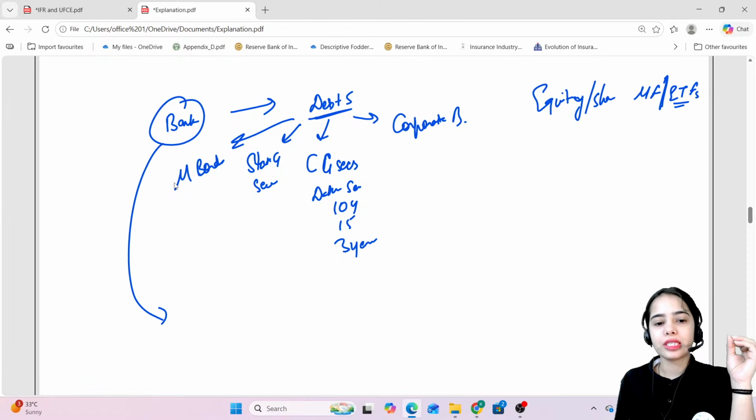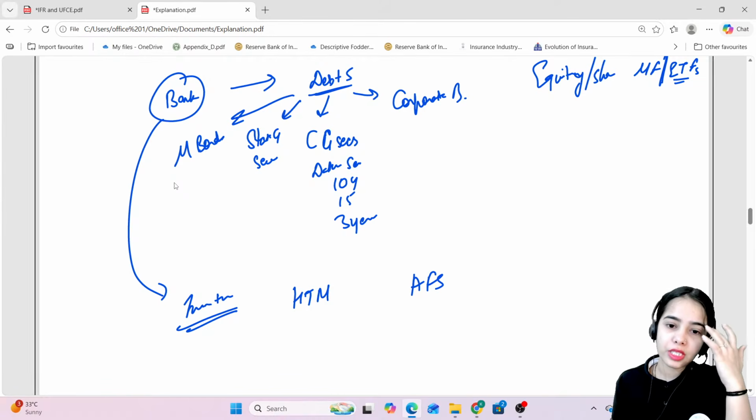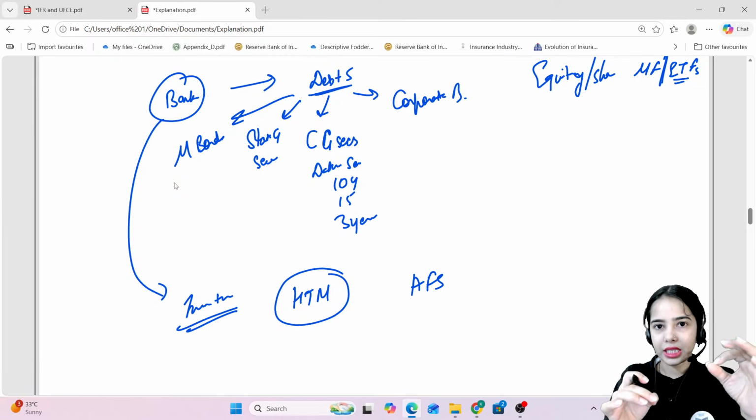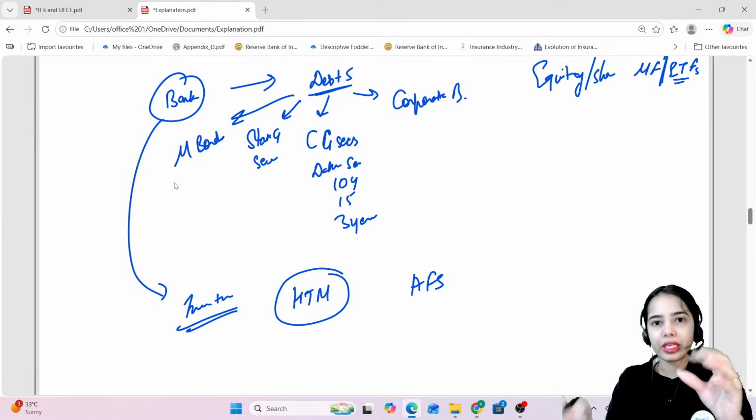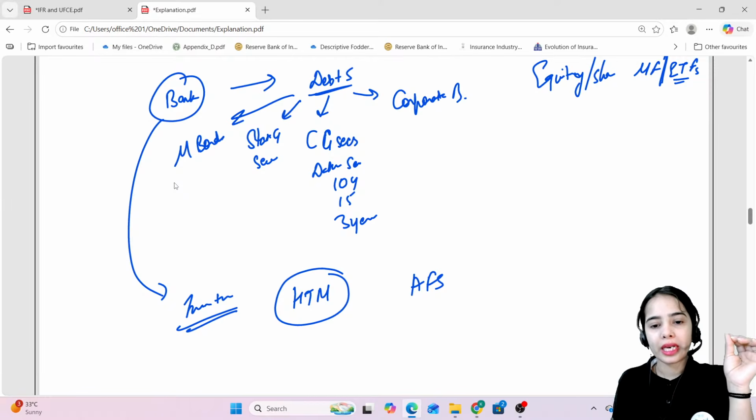Now some of this investment the bank has done. Now the bank can do the investment under held till maturity or under available for sale. First, let's understand these two. Held till maturity means that if the bank has invested in this particular instrument, the bank will hold on to it till maturity. So held till maturity usually consists of debt securities.